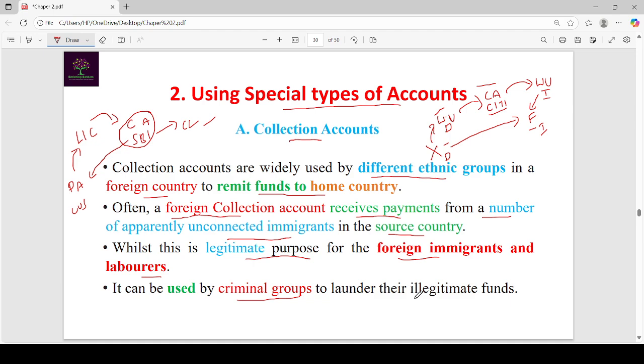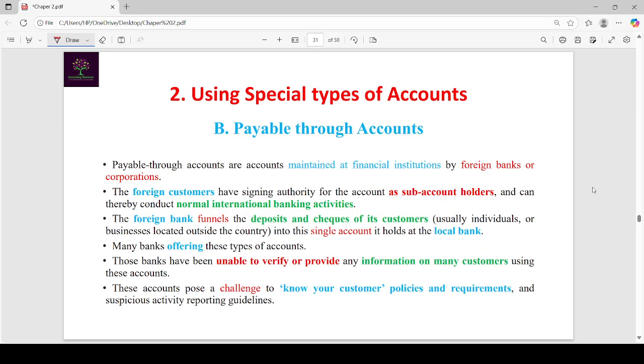They transfer or convert their illegal funds to legal funds because they know the benefits of this process. They utilize the loopholes of this process and send their money to the targeted locations, or convert their illegal funds to legal funds.